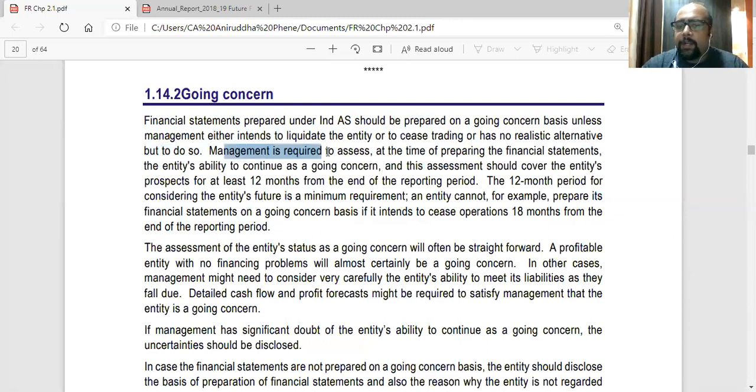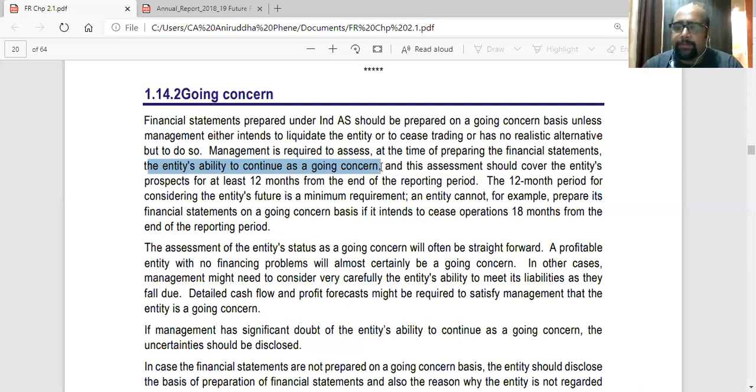Management is required to assess at the time of preparing the financial statements, because at the end of the day, responsibility of the financial statements is of the management. So management is required to assess at the time of preparing the statements the entity's ability to continue as a going concern. So at the time of preparing the statements for the year, they will assess whether the entity will be continuing as a going concern in the near future. This year, though, we have survived. What about the next year? And this assessment should cover the entity's prospects for at least 12 months. Minimum 12 months ahead, you have to think.